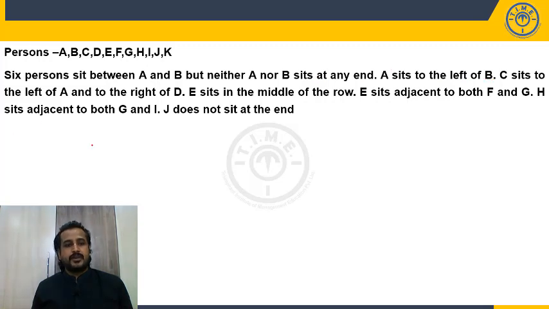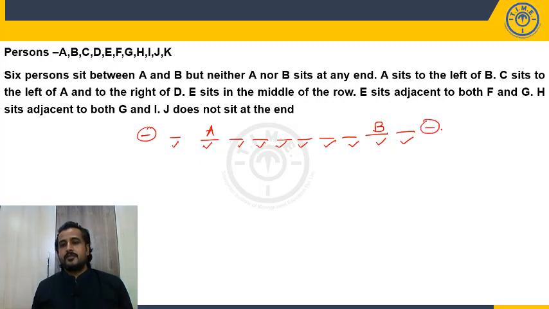So with the help of this, what can we get? There are 6 persons between A and B. So A, 1, 2, 3, 4, 5, 6, and then B. A is to the left of B, and neither of them is at an end. Right. So how many positions do we have now? 1, 2, 3, 4, 5, 6, 7, 8, 9, 10. But we have how many persons? 11. Where is the one more position? That one more position may come at the left end, or at the right end.